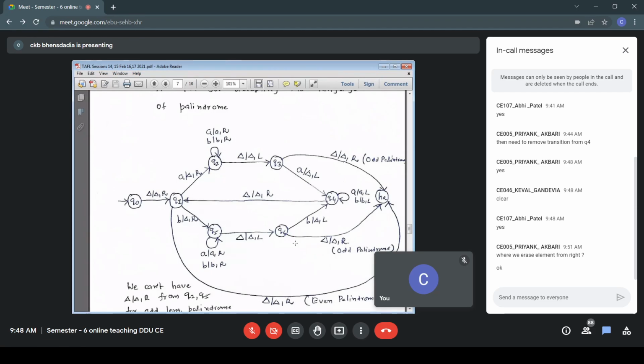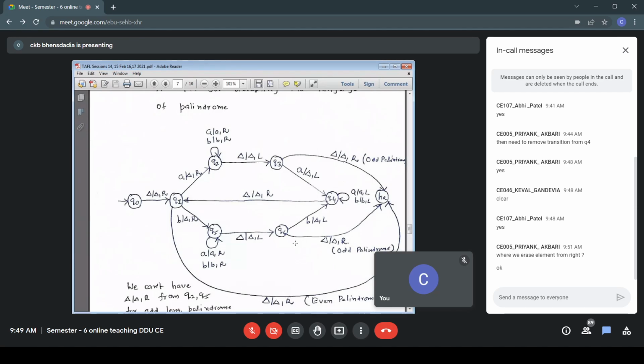Please understand that a TM does not recognize the cells by these numbers, only for our reference. So Q0, the initial state, content of cell number 0 is blank. So blank blank R, the displacement is R, the head moves towards right by one cell. We make a transition to the state Q1.